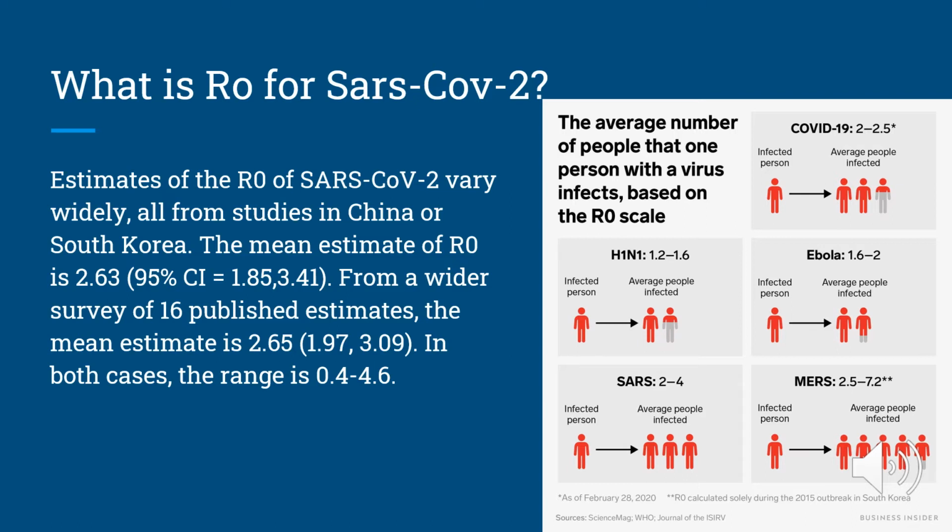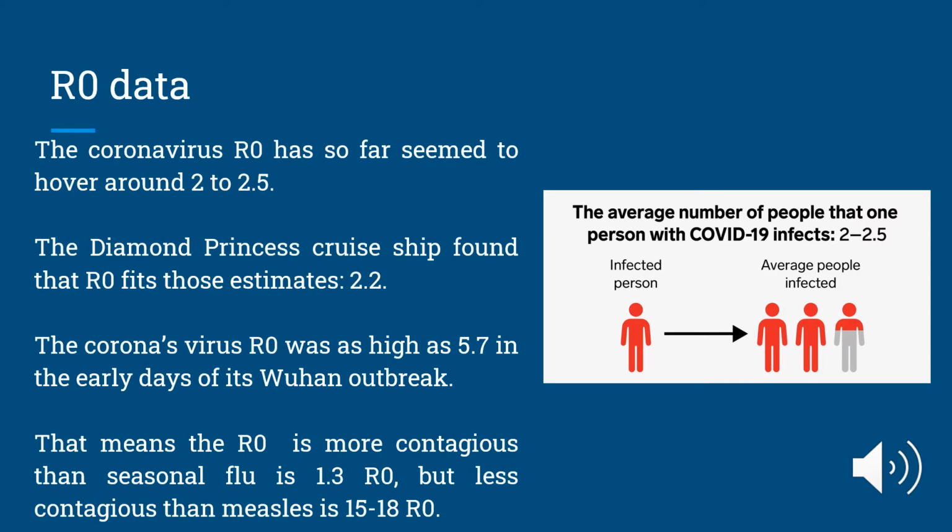When a test for neutralizing antibody to SARS-CoV-2 and a vaccine are available, we shall be able to tell to what extent the population has been immunized by exposure and vaccination. So for the R0 data, the average number of people that one person with COVID-19 infects is around 2 to 2.5. For example, on the Diamond Princess cruise ship, the estimate is around 2.2. The coronavirus R0 was as high as 5.7 in the early days of its Wuhan outbreak.